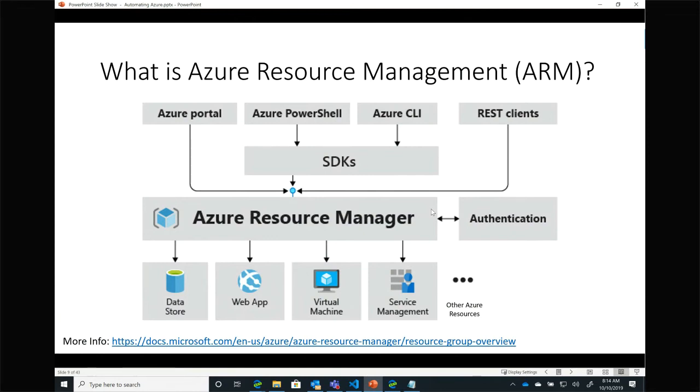So when one of our product groups, whether they're the SQL team or the infrastructure team with virtual machines, whatever service they're building, when it comes time to take that service and hoist it into Azure, they write some glue code, some instructions that teach the Azure control plane how to talk to that service, right?